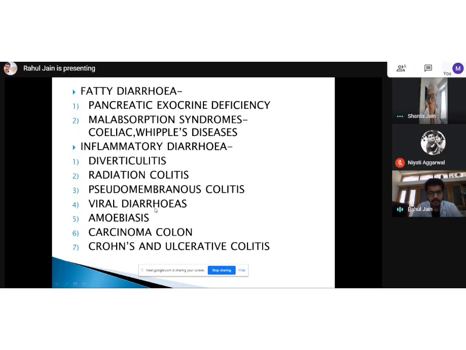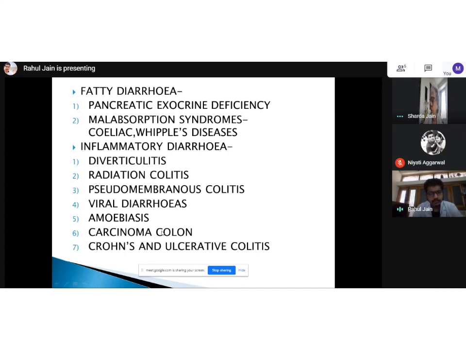Then viral diarrheas, like rotavirus diarrheas and adenovirus diarrheas. So they normally occur in the pediatric population, very common. Then amoebiasis. Amoebiasis mainly presents with dysentery more than diarrhea. We will discuss dysentery in a bit. Then last is carcinoma colon.